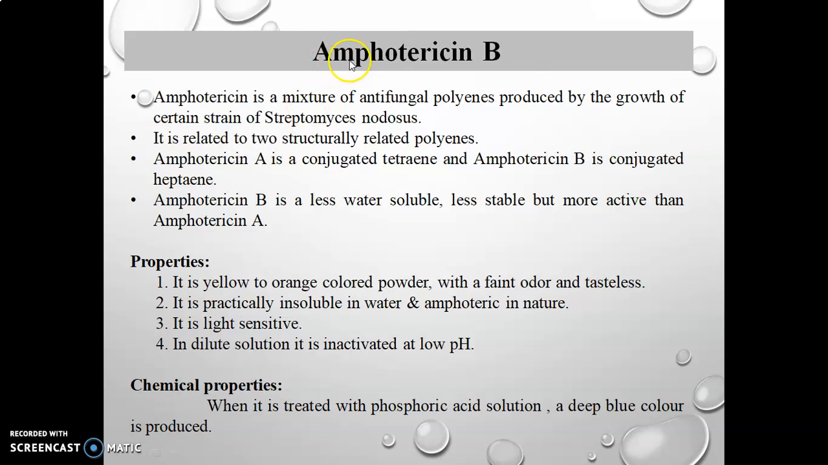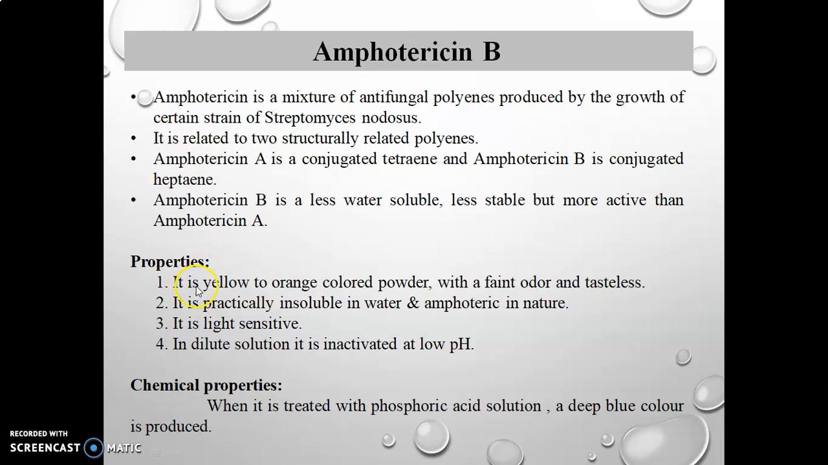Next drug is Amphotericin B. Amphotericin is a mixture of antifungal polyenes produced by growth of certain strains of Streptomyces nodosus. It is related to two structurally related polyenes. Amphotericin A is a conjugated tetraene and Amphotericin B is a conjugated heptaene. Amphotericin B is less water soluble, less stable, but more active than Amphotericin A.